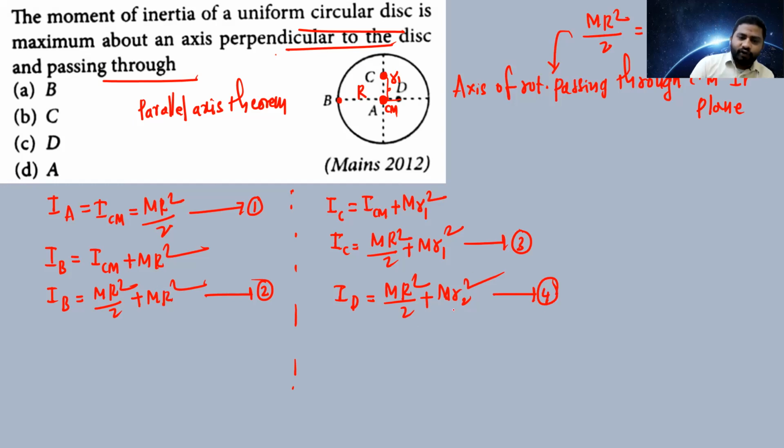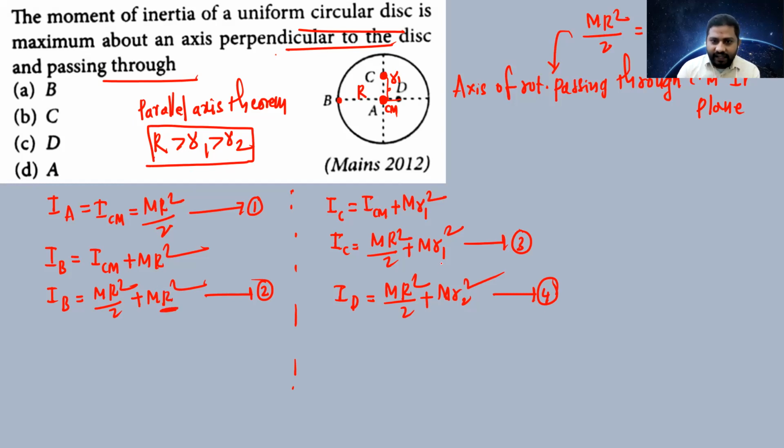In all those 4 equations, which moment of inertia will be different? It is very clear that capital R is greater than r1, which is greater than r2. So definitely in this case the moment of inertia is greater. Understand?